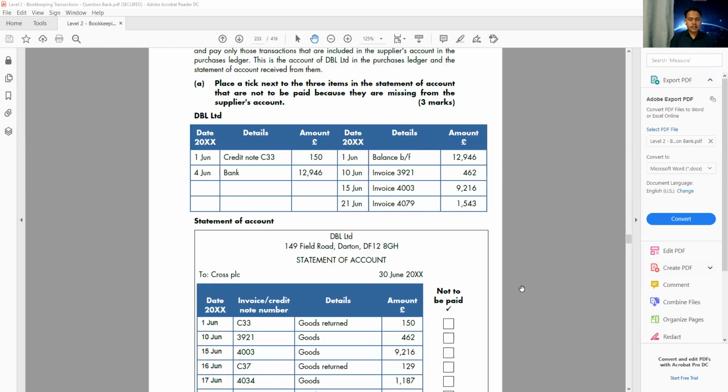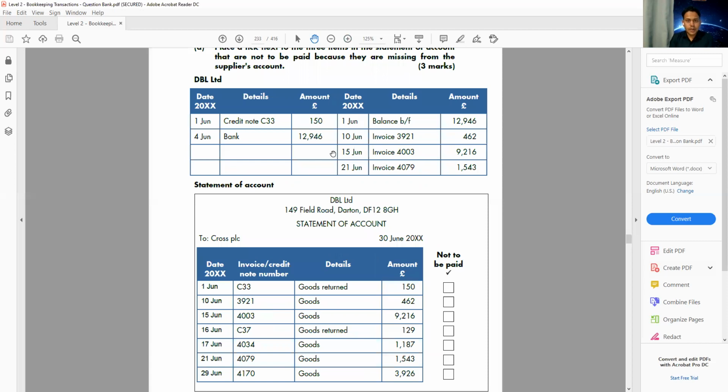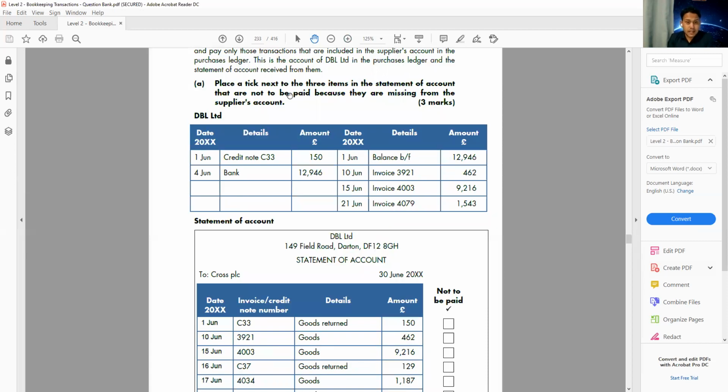So we can see the first question here. It says, please tick next to the 3 items in the statement of account that are not to be paid because they are missing from the purchase ledger or the supplier account.